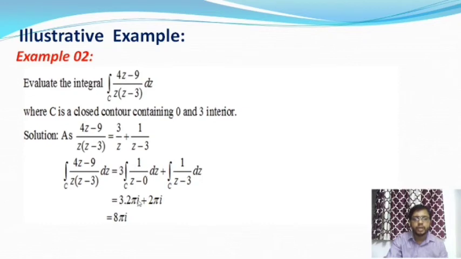So 3 times 2πi, and similarly the integral of 1/(z − 3) dz is also 2πi. So the total is 3 times 2πi plus 2πi, which is equal to 8πi.